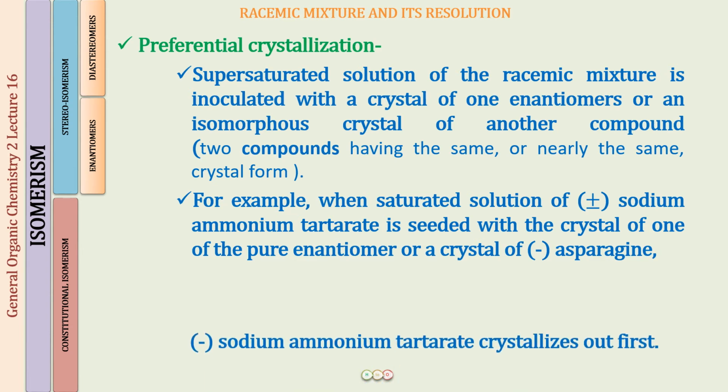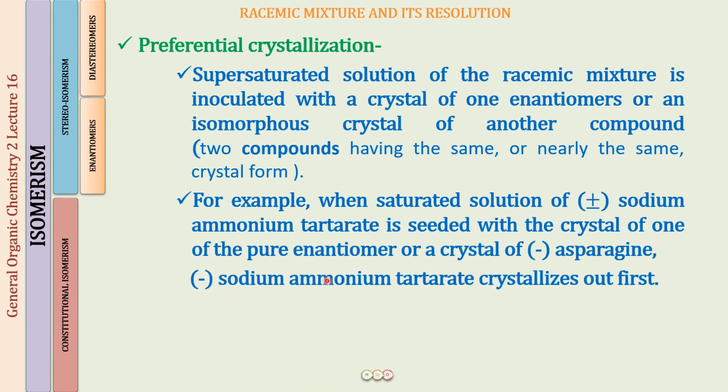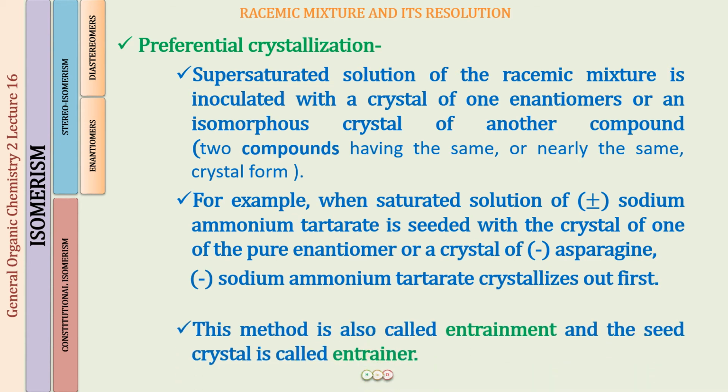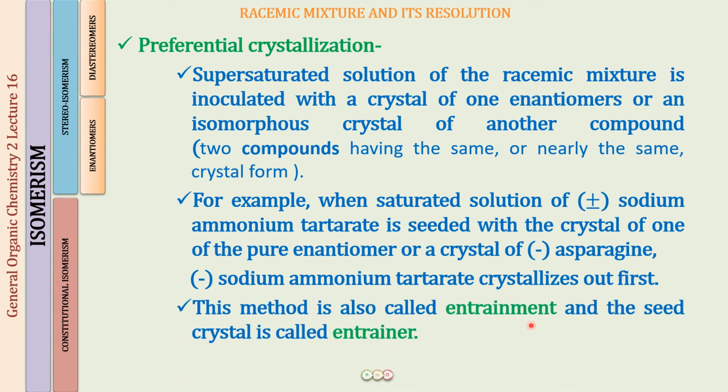And what will happen is that minus sodium ammonium tartarate, that is a levorotatory compound, will crystallize out first. We will separate the crystals. In the liquid that is left behind, we will have the other enantiomer, and hence we have got the two enantiomers separated. This method is called entrainment, and the seed crystal is called the entrainer. Fine, so this is one way.